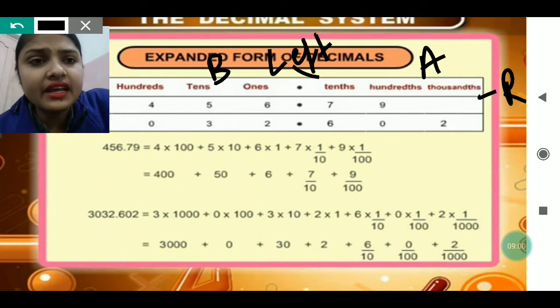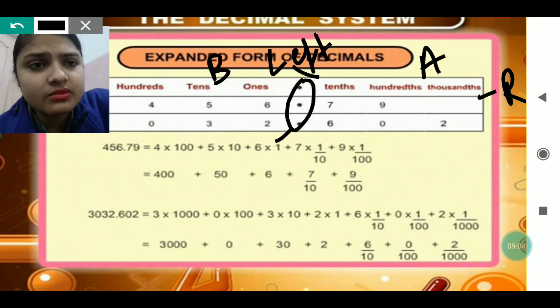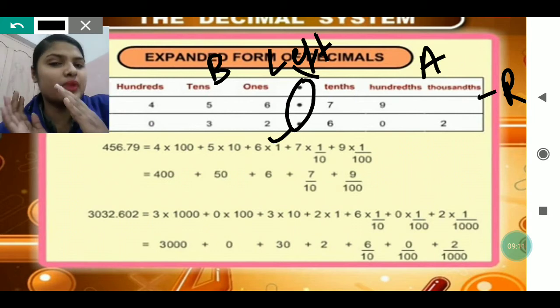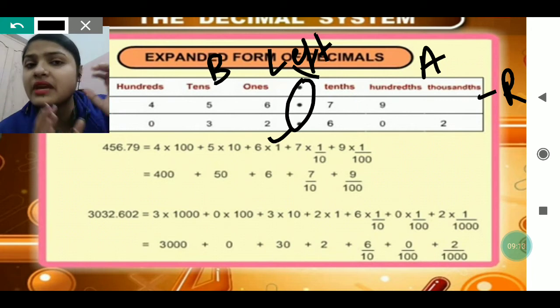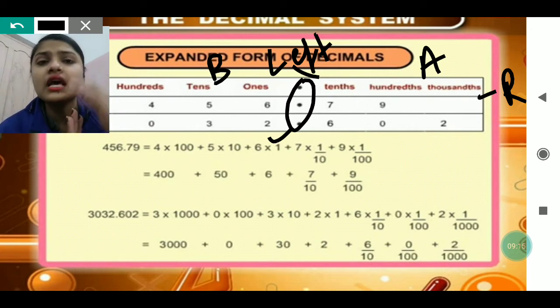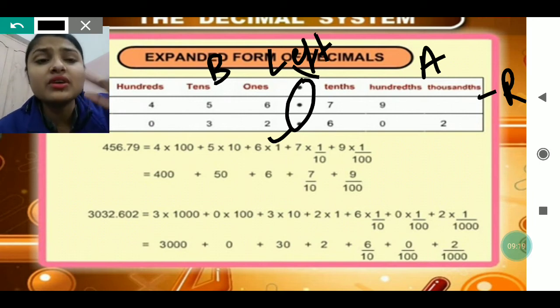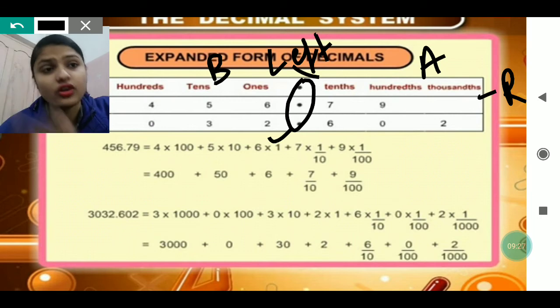So what I am telling is, after the decimal point my dear, when you are observing the numbers, they are observed in the same manner as the place value chart: ones, tens, hundreds, and in the same way it will carry on. But the numbers written after the decimal, we start counting from the first number, not from the last.